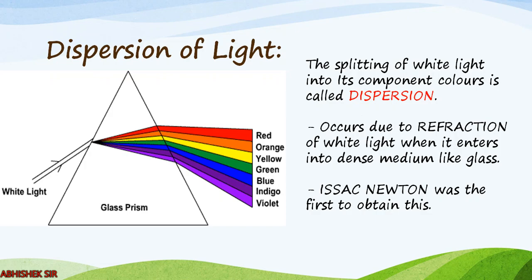Okay, and we know what is the major phenomenon that is responsible. We will go for the cause, but right now the major phenomenon of light which is responsible is refraction. Okay, because the medium here is changing. Here it is air, then it goes to glass, and then it goes to air again. Okay, so Isaac Newton was the first person to obtain this.